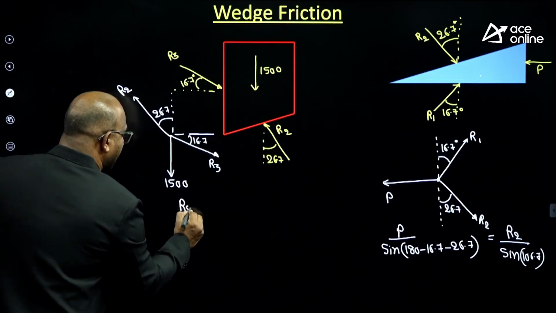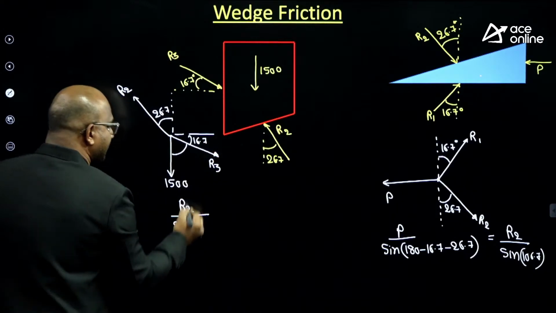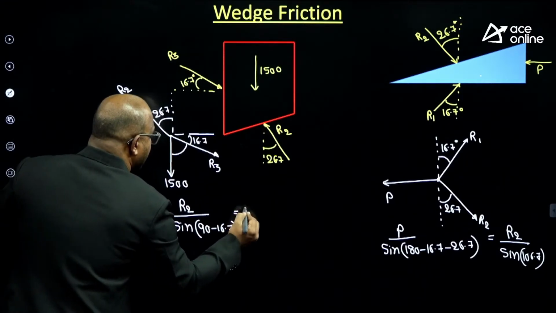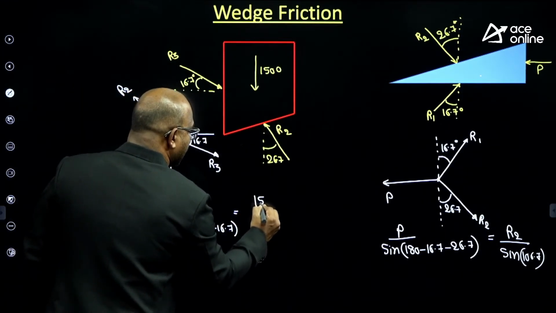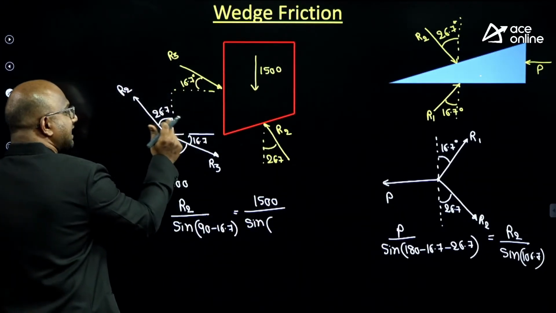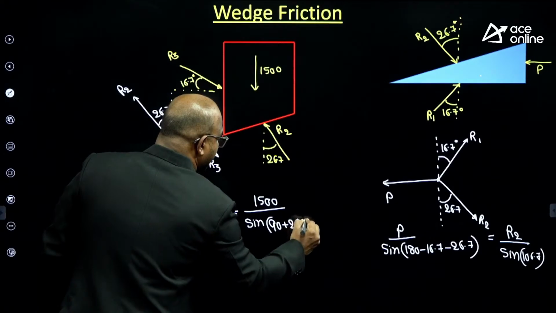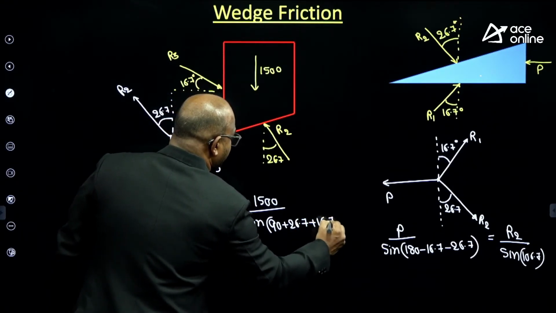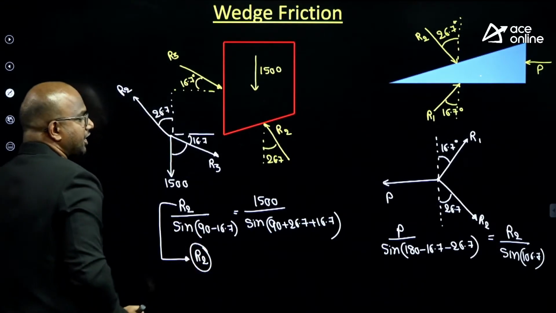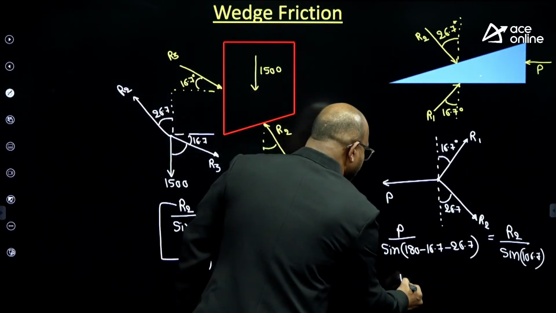How can I find R2, sir? Very simple. R2 by sine of the opposite angle, how much am I? 90 minus 16.7 must be equal to 1500 by sine of, how much, sir? 90 plus 26.7 plus 16.7. From this you get the value of R2. Put this R2 here, you get the value of P.